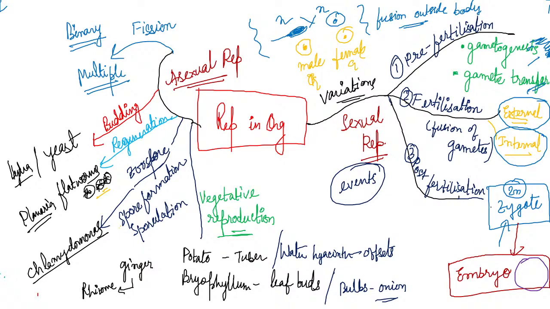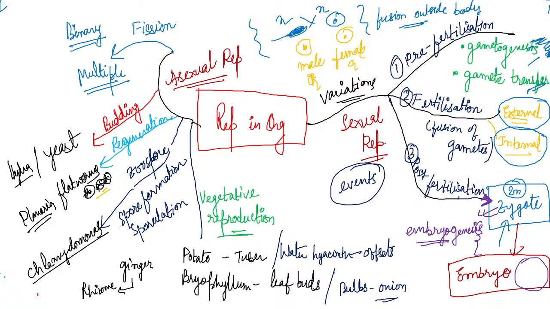The journey of this offspring from the zygote to the embryo is known as embryogenesis, because during embryogenesis a lot of events occur.